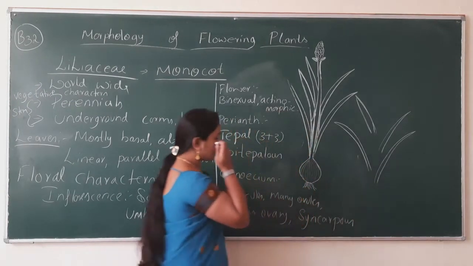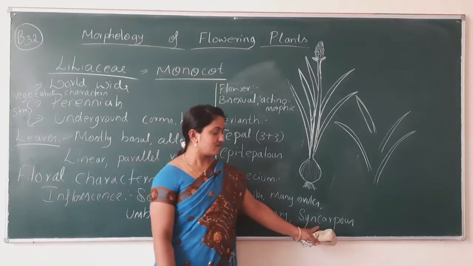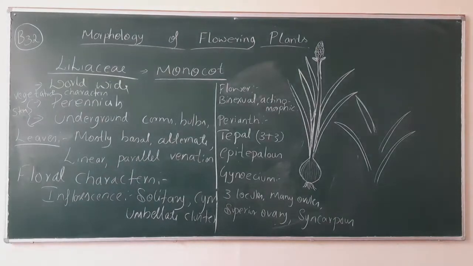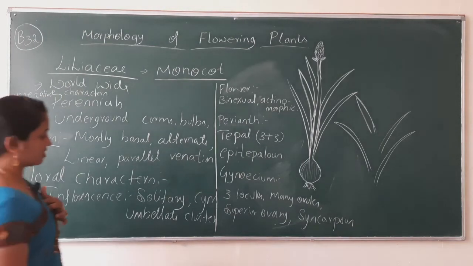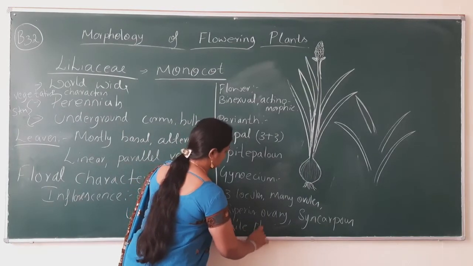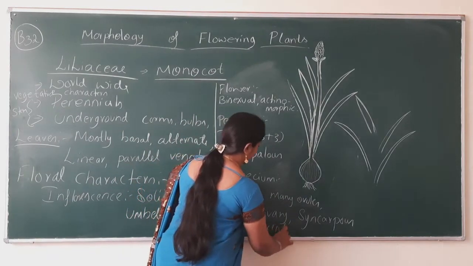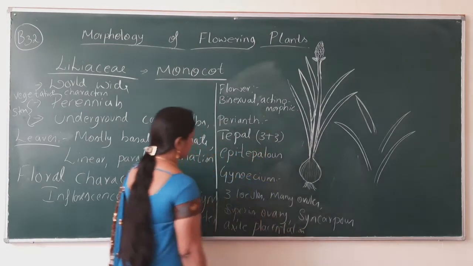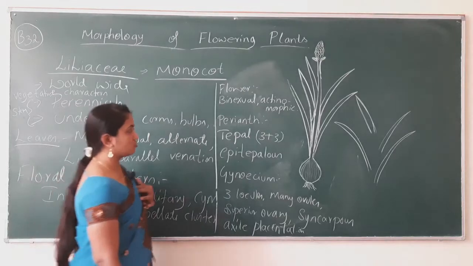It has many carpels, all carpels fused with one another. And they are having axial placentation. Okay, now what do you mean by three locules?